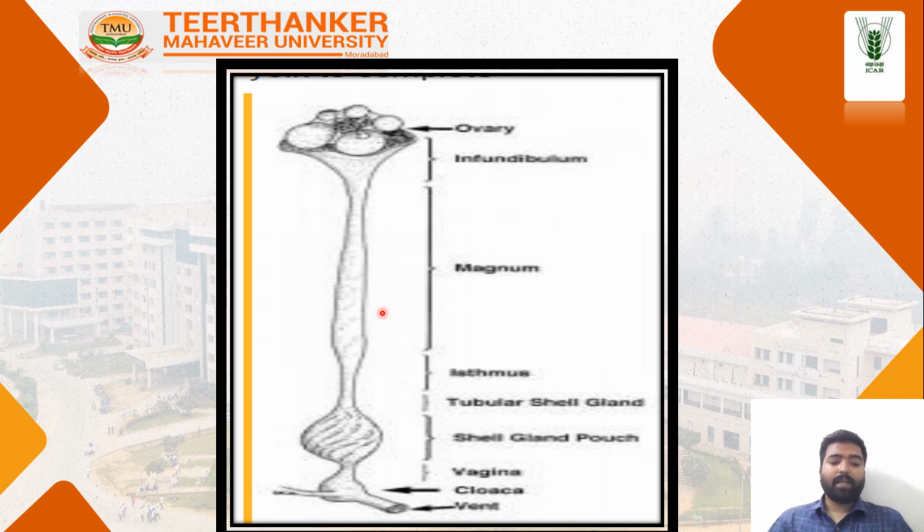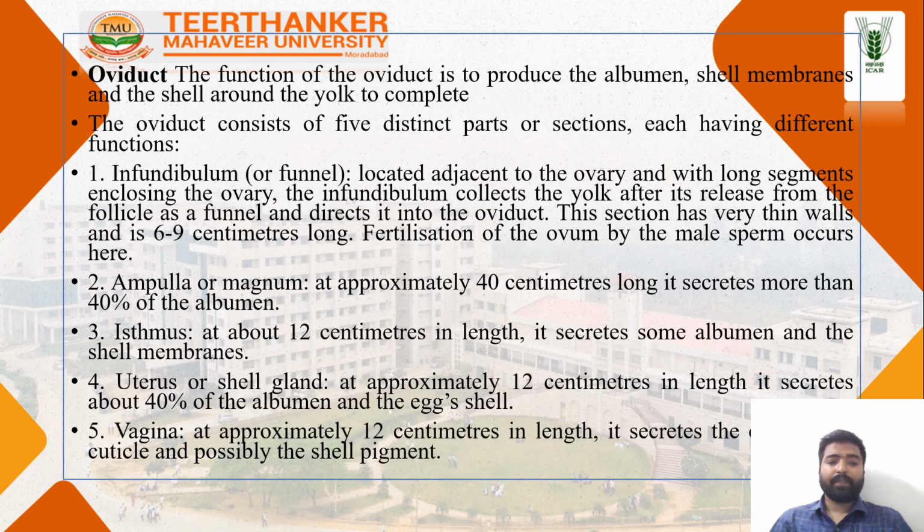Here you can see the ovary, infundibulum, magnum, tubular gland, shell gland, vagina, cloaca, and bursa. The oviduct's function is to produce a cell membrane and shell around the yolk completely. The oviduct consists of five distinct parts, each secreting and having different functions.